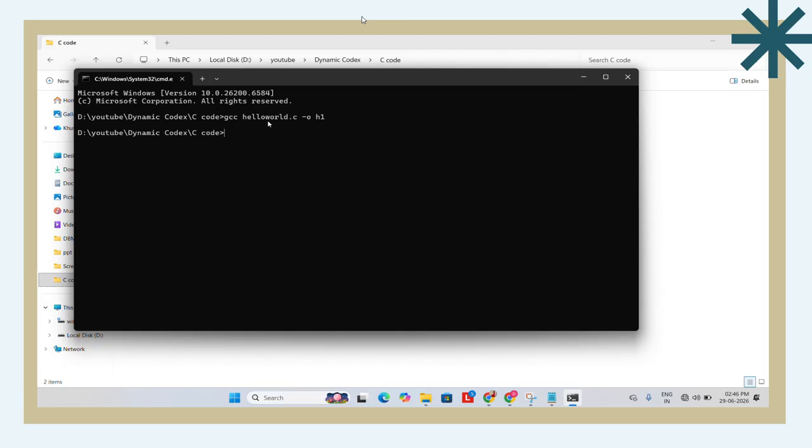helloworld.c is the C source file. The file name can be different. -o means the output file. It tells the compiler what name to give the executable file. h1 is the name of the executable file that will be created. Now run the code. Simply type h1, the executable file name, here and press enter. Now the code will run successfully and display the output.